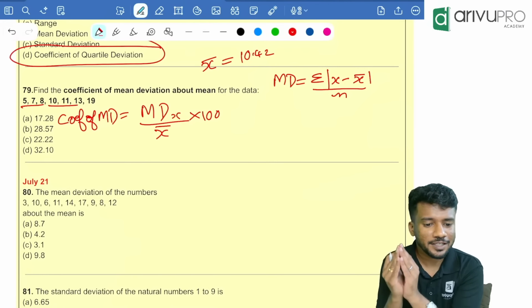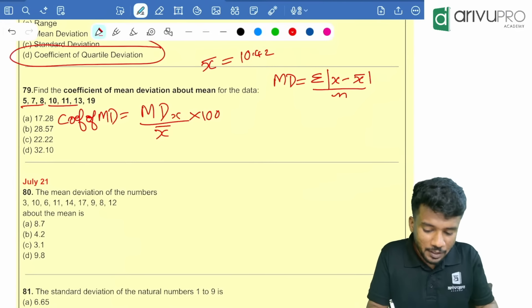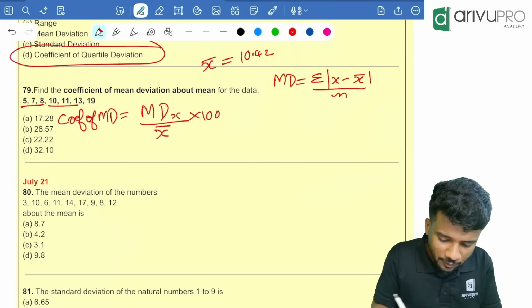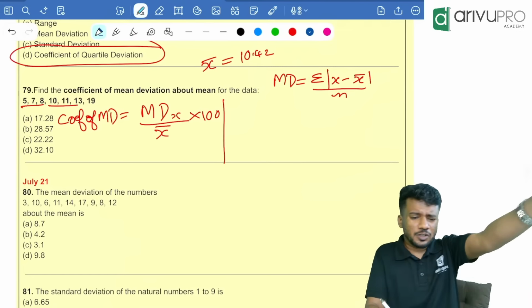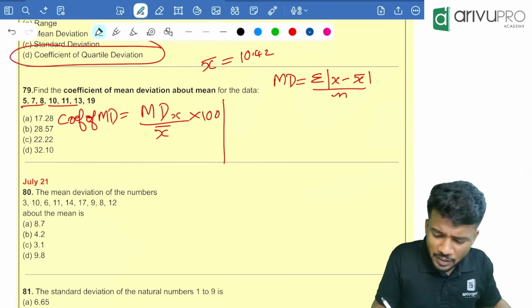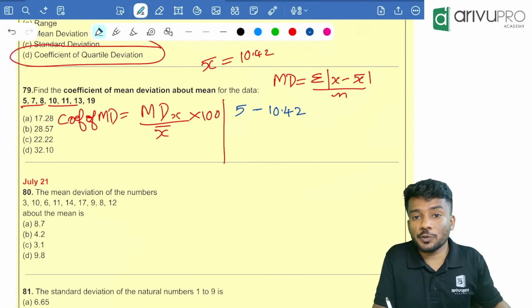Fine. 10.42 is the x bar value. Now, people, you need to find the sigma x minus x bar value. One by one, I am going to tell you how to solve this. If you watch the marathon or our classes, it will be much easier for you. So, how are we going to do it? 5 minus 10.42. Plus or minus? Since it is a negative value, you are going to click.